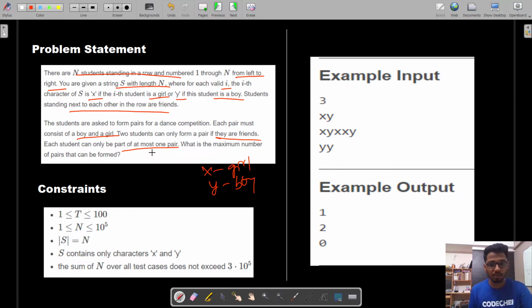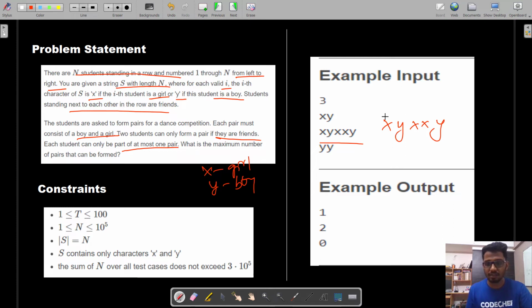So to put this problem in simple words, you will be given a string something like this. Let me rewrite it. They are asking what is the total number of pairs that can be formed. The conditions given are that only a boy and a girl, or a girl and a boy, that is students of opposite gender, can form a pair, and one student can be part of at most one pair. Students must also be friends, that is they must be standing adjacent to each other in the row to be able to form a pair.